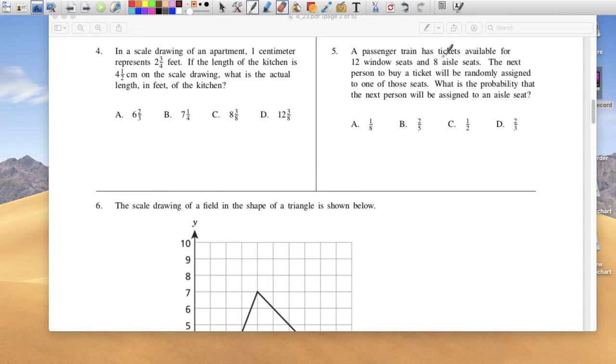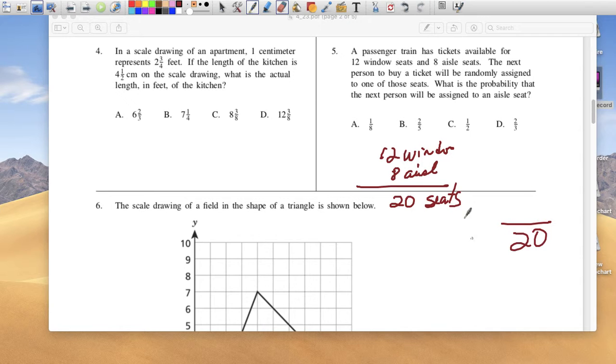A passenger train has tickets available for 12 window seats and 8 aisle seats. The next person to buy a ticket will randomly be assigned to one of those seats. What's the probability that the next person will get an aisle seat? Well, first of all, there's 12 window, 8 aisle. So there's a total of 20 seats, right? There's only 8 aisles, so the probability of getting an aisle seat is 8 out of 20. If you simplify, you can divide the top by 4 and you get 2, divide the bottom by 4 and you get 5, or 2/5.